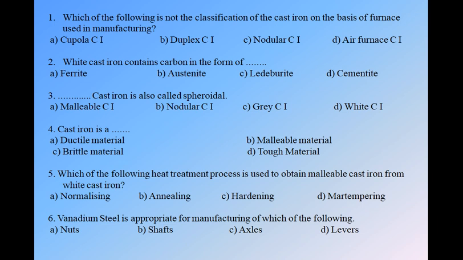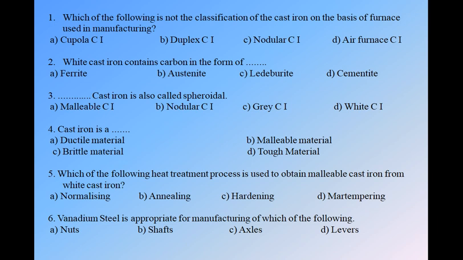Next, question number three. Dot dot dot cast iron is also called spheroidal. As we have seen, the spheroidal cast iron has two other names also. We have the four options: malleable cast iron, nodular cast iron, grey cast iron, white cast iron. As we had seen, the spheroidal cast iron is also called a ductile cast iron, and also called a nodular cast iron. So option B is correct.